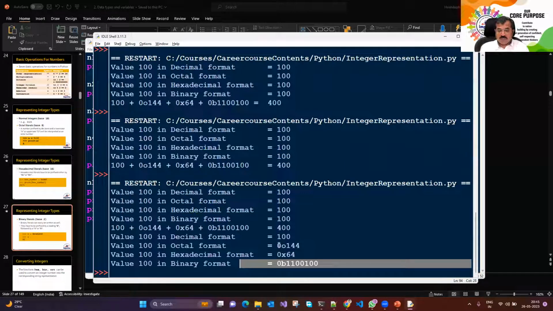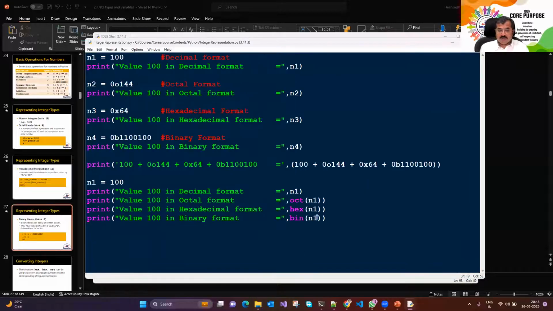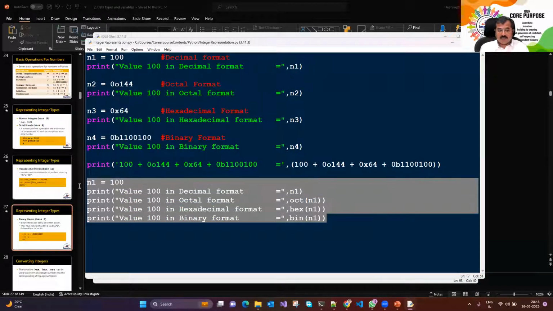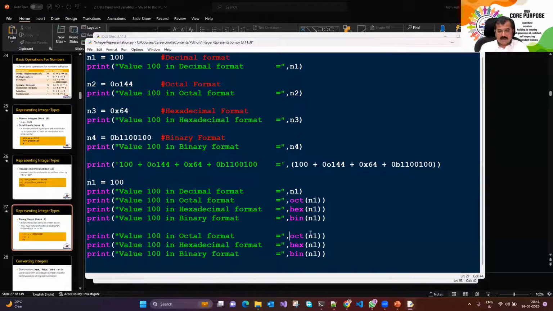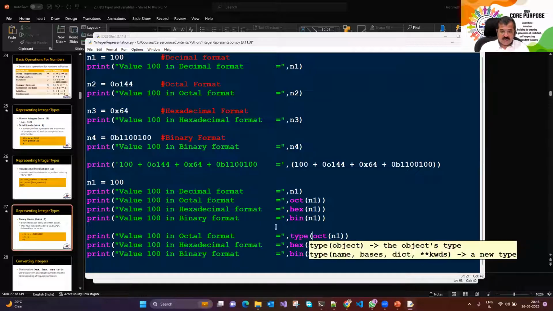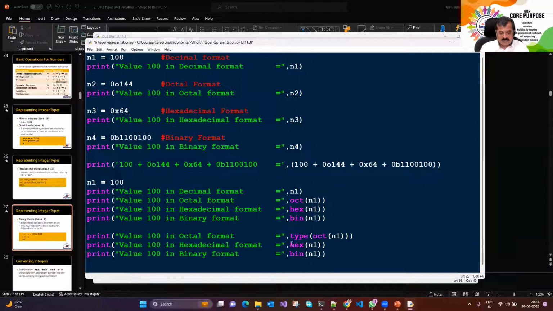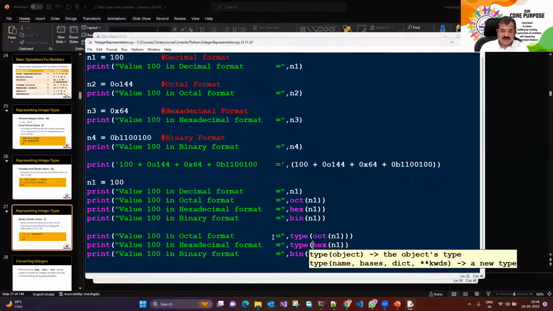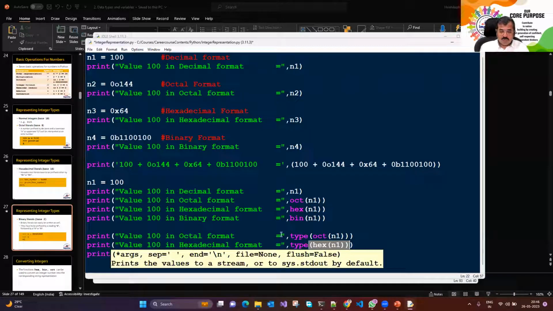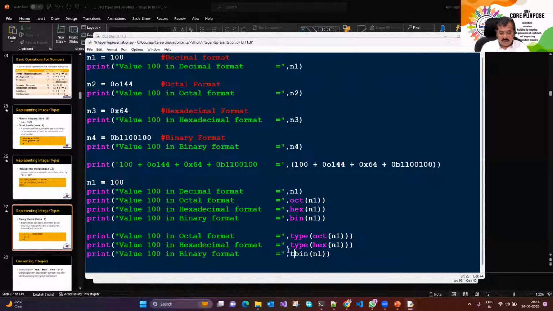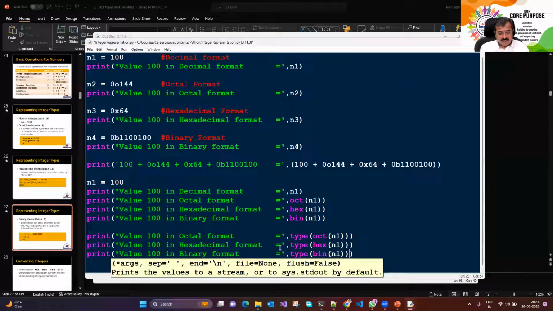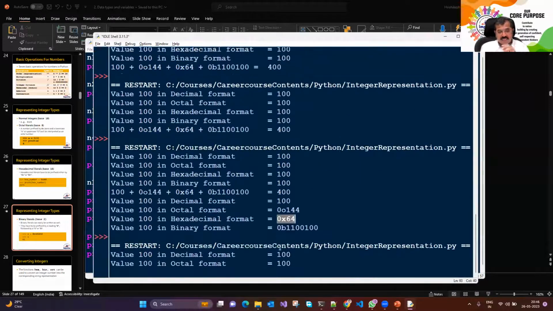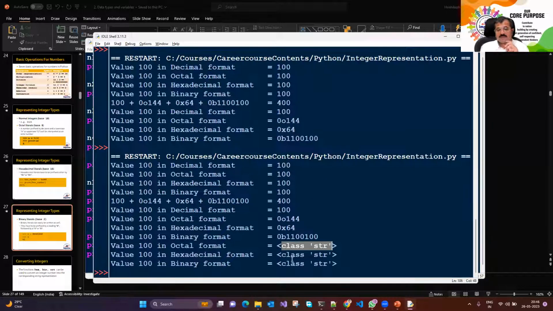This, what has got displayed over here, are they numbers or are they strings now? So I also need to check the type. So let's run this particular code once again, especially these three statements, and check for the type. I'm going to just say type of this. What does it give you, a string or an integer? That's what we would like to check. Because if I'm going to have the octal format by using the function OCT, will I be in a position to carry out arithmetic operations on it? So that's what I want to check. So I said type here. I save this particular file, Control S, and then I run this particular file. Oh no, it was of type string.